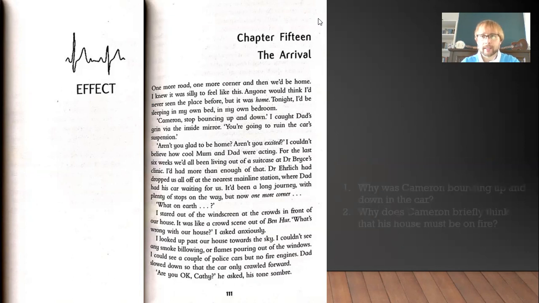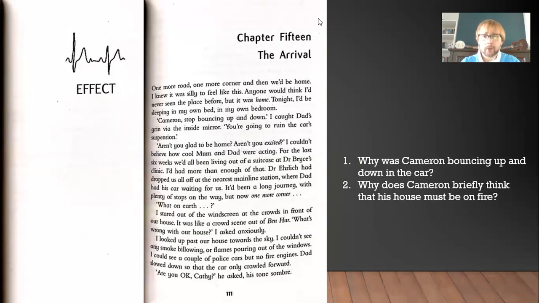Okay, lovely. So questions 1 and 2. These are actually inference questions. They are somewhere in between the two, I would say, because you can find the answers in the text, but it does require you to use your own thinking a little. So, question 1: why was Cameron bouncing up and down in the car? Pause the screen, find the answer, and write it down on your paper for me.